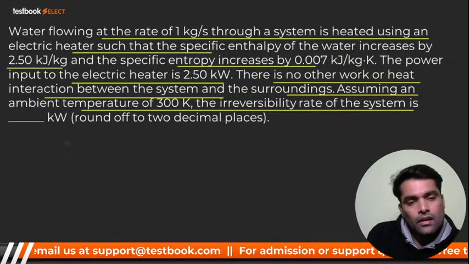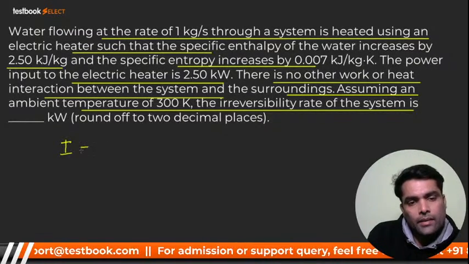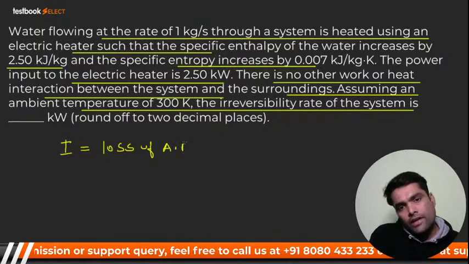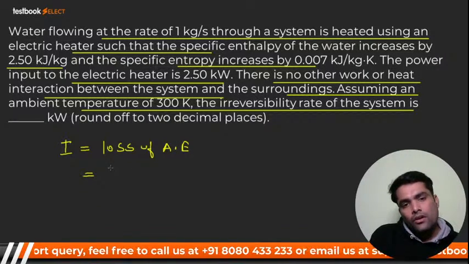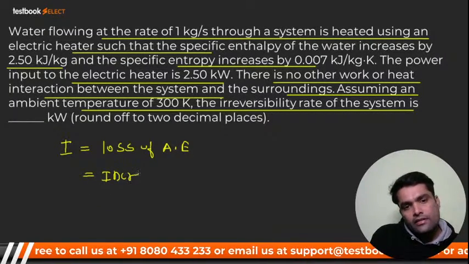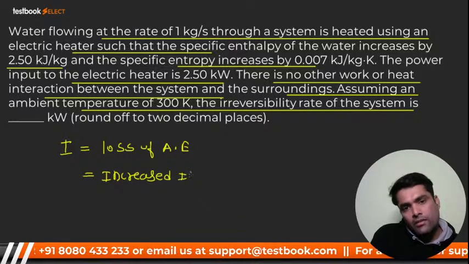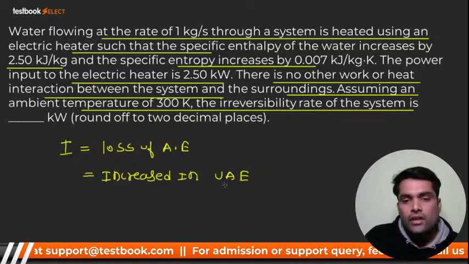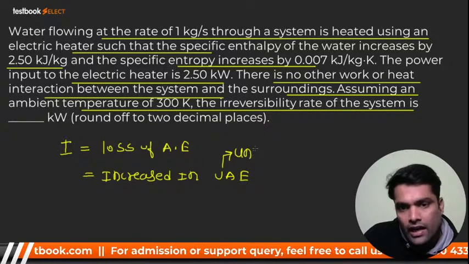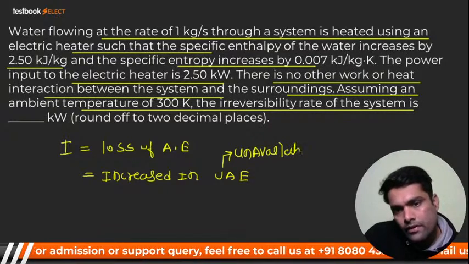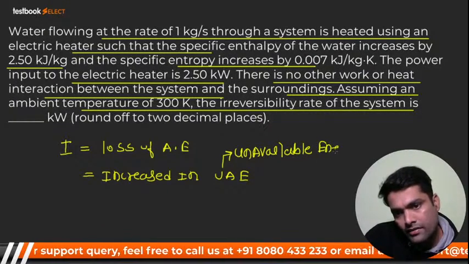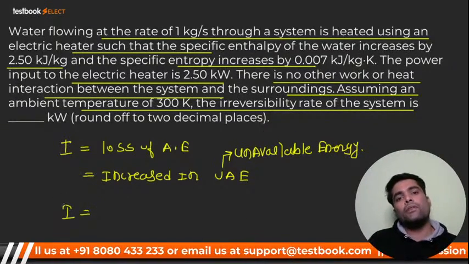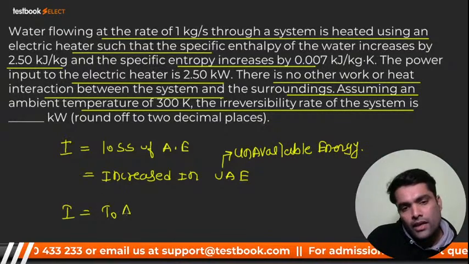To calculate irreversibility: irreversibility is nothing but the loss of available energy. Sometimes it is also known as the increase in unavailable energy. UAE means unavailable energy. Krishna, remember, unavailable energy. So the equation given by Gouy-Stodola is T naught into delta S.